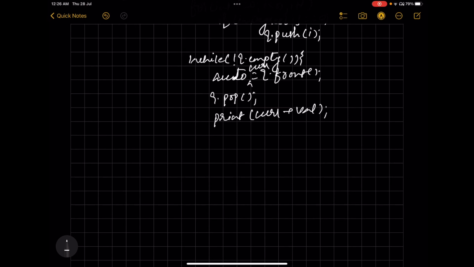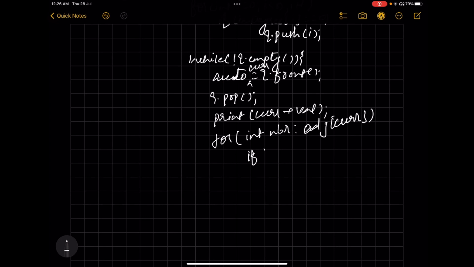Now the next step will be to check for any edge from the current. For each int neighbor of current, let's say we have an adjacency matrix, so we'll check for the neighbor.